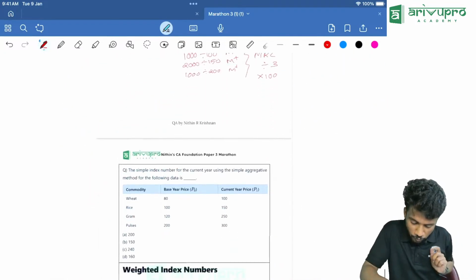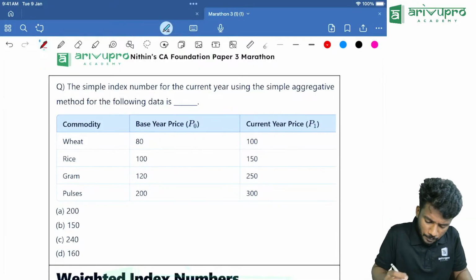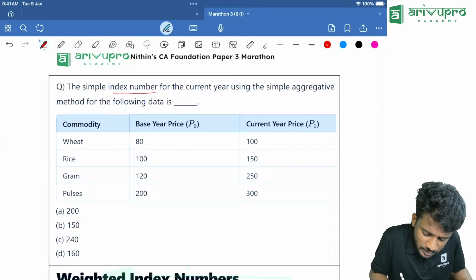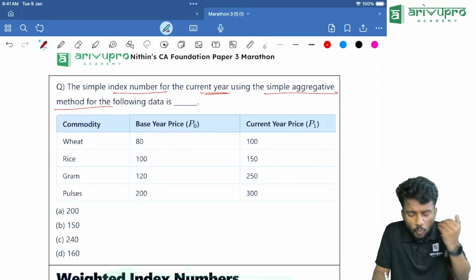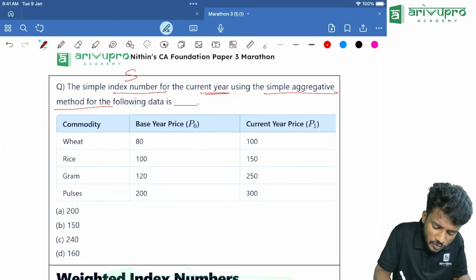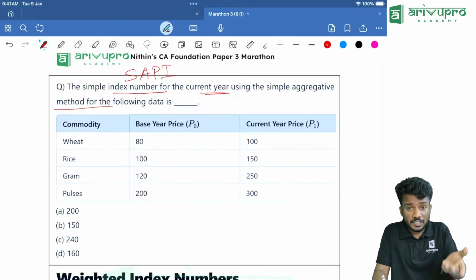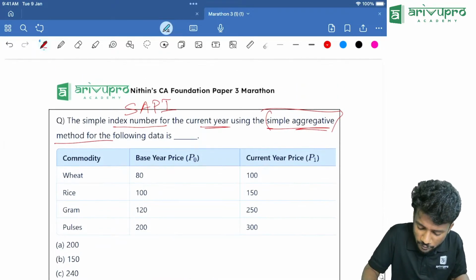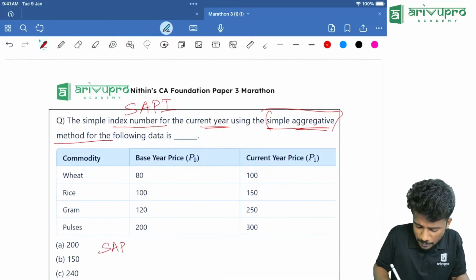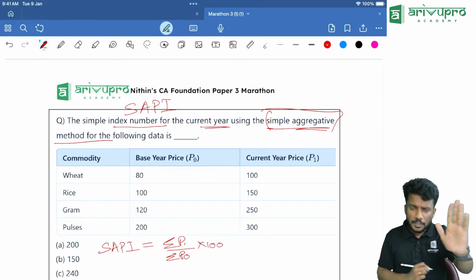Now people, we will go for one previous year question and we can start solving things. Now look here, people. The symbol index number for the current year using the symbol aggregative price index. What are they asking? They are asking us to find the SAPI value, using the simple aggregative method. So what is the formula for SAPI? Everyone knows the formula. SAPI is nothing but sigma P1 by sigma P0 into 100.